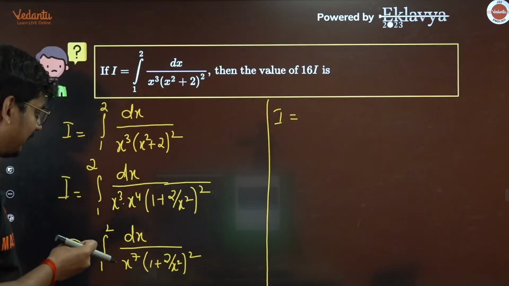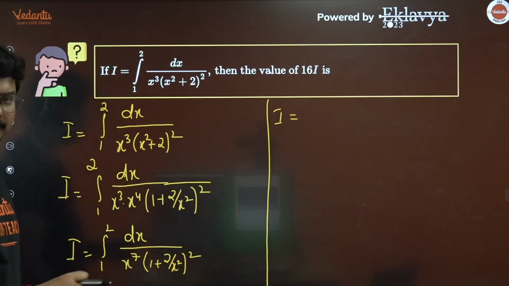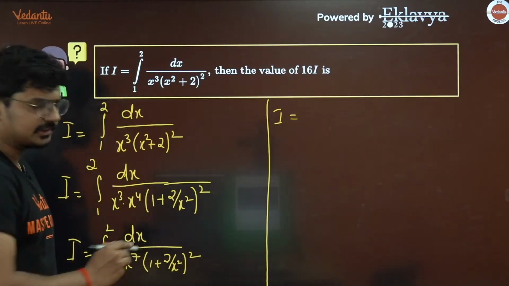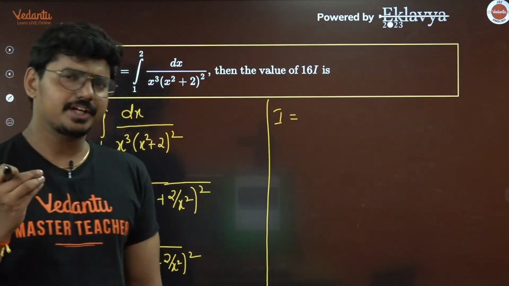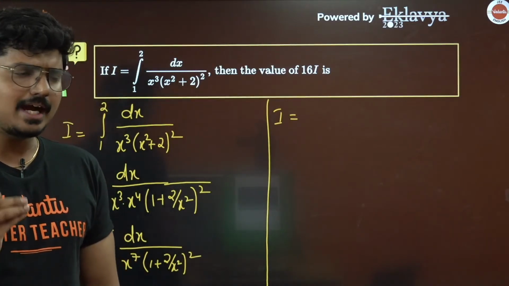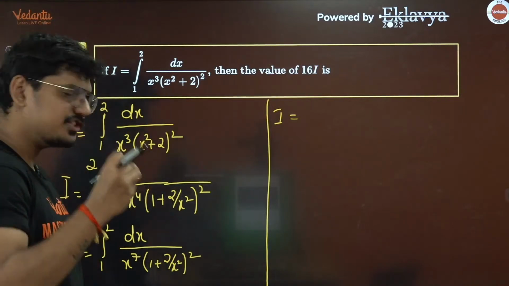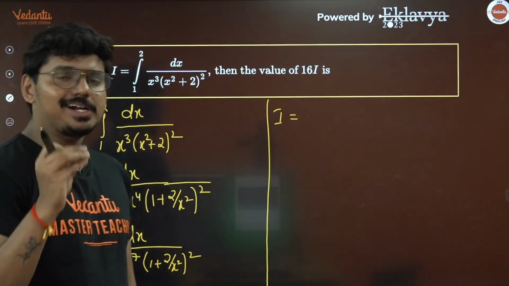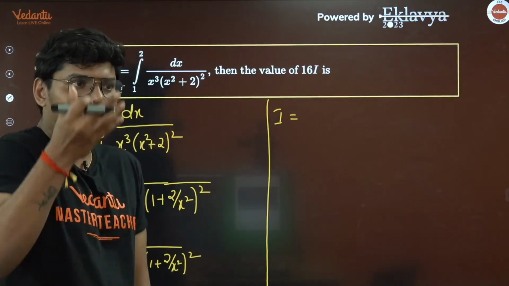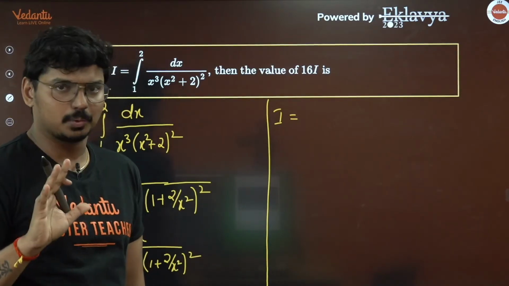The idea behind writing in this way is, I want 2 by x square. Because I know that if I differentiate 1 by x square, I would be getting minus 2 by x cube. Agreed. If I differentiate 1 by x square, definitely I would be getting something by x cube.